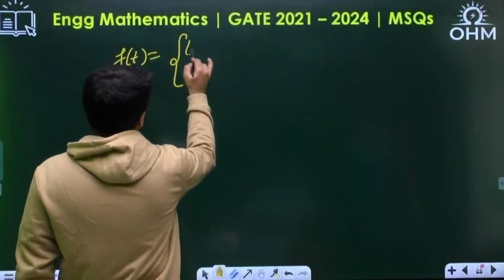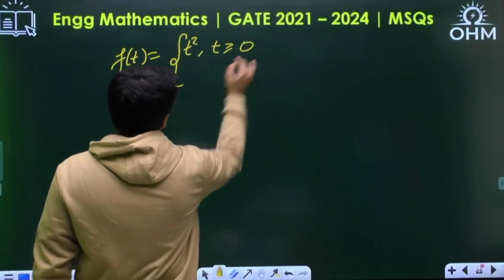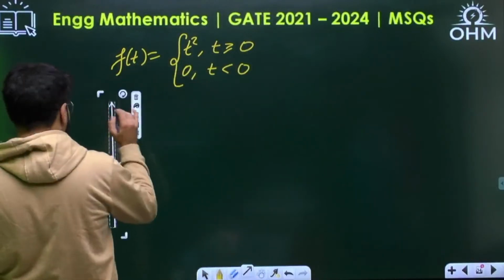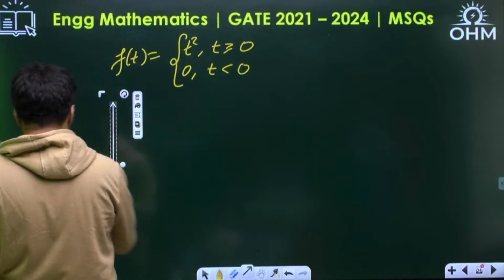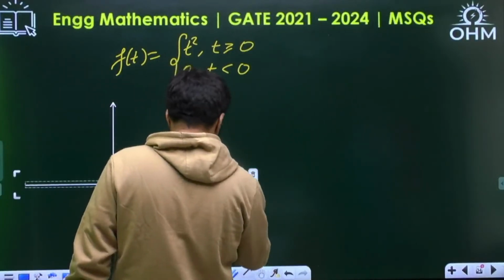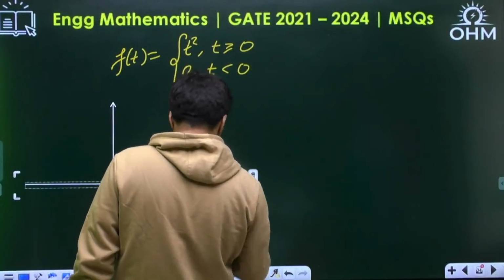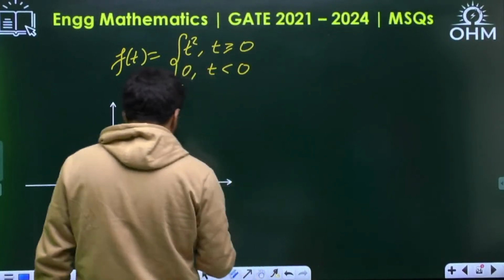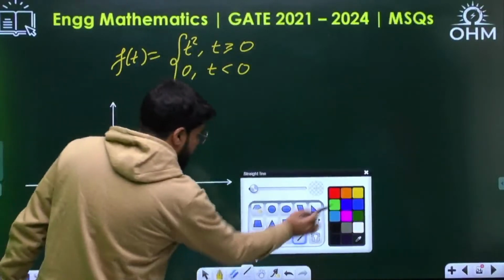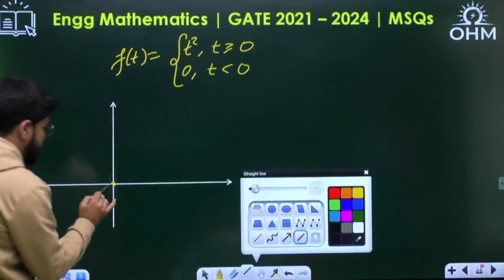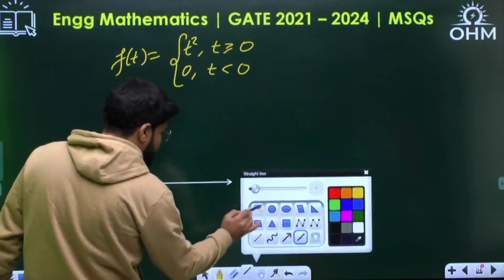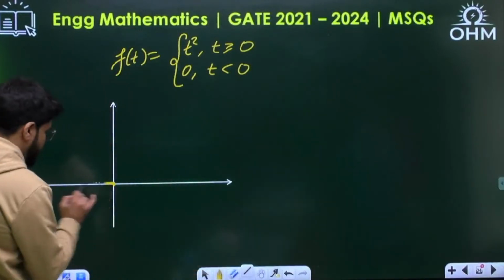That means my function f(t) is parabolic, t square, for t greater than or equal to 0, and 0 for t less than 0. How will my function look? Have a look into it. For t less than 0, the function is also 0.